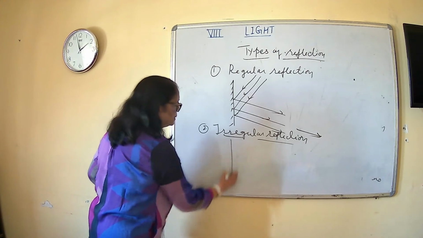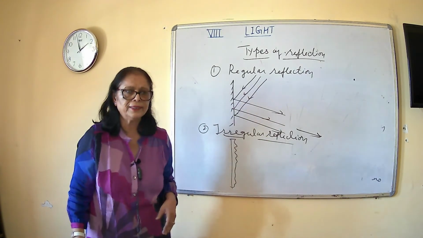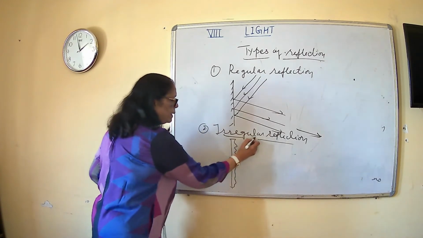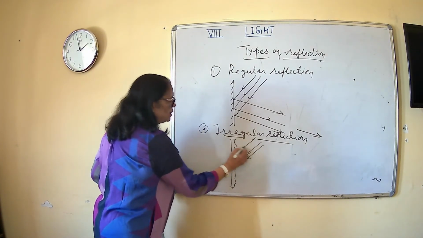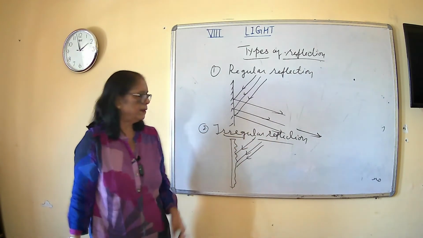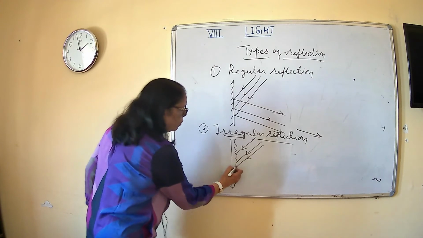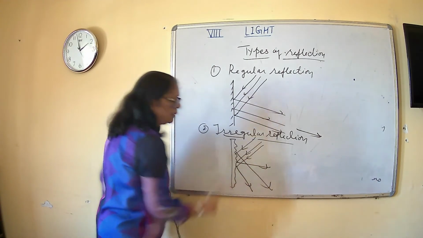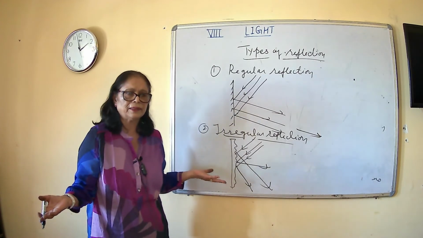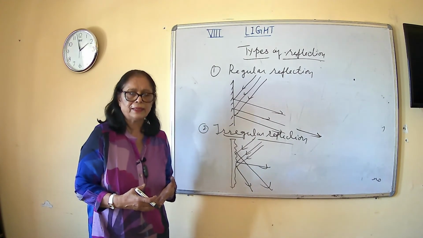For example, this is a rough surface. इस तरह की surface है ये rough surface, and all the parallel rays अभी भी parallel हैं. All the light rays which are parallel to each other, after striking this rough surface, they will go back in different directions. कोई ऐसे जा रही है, कोई कैसे जा रही है. They will all go in different directions. So this is the case of irregular reflection.